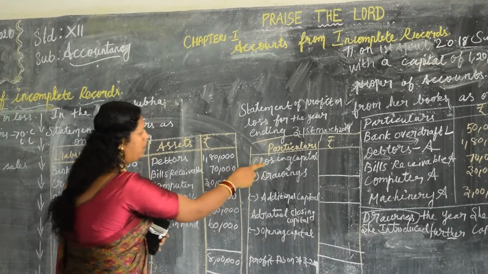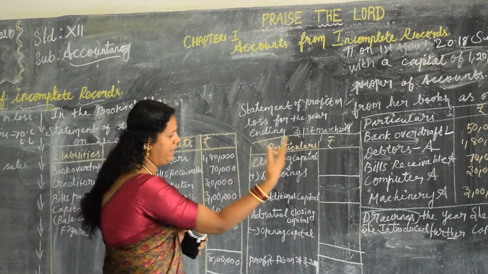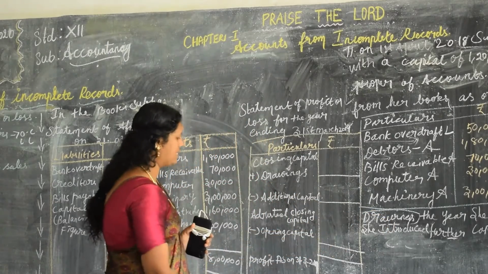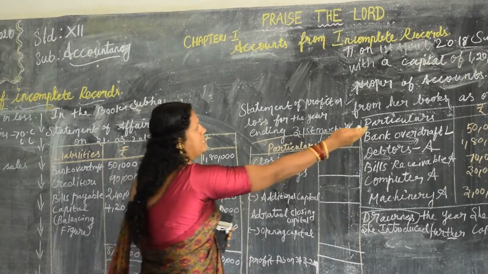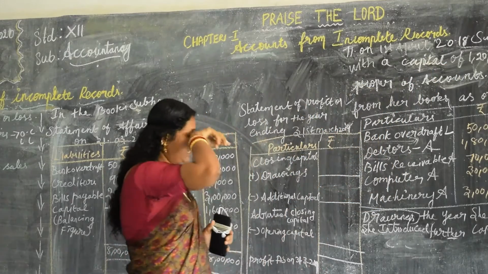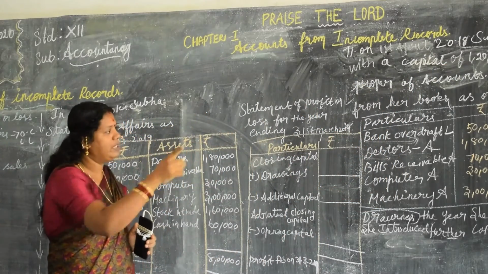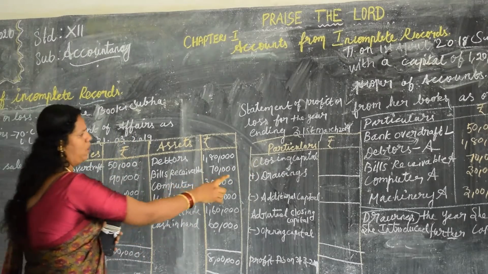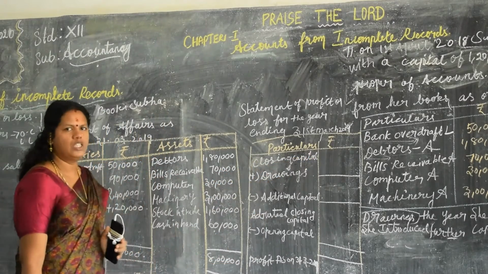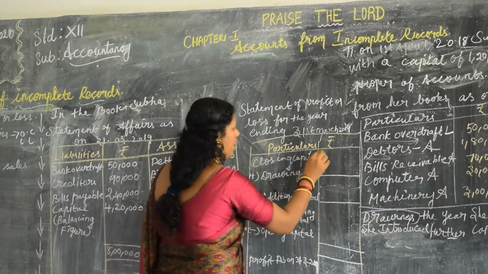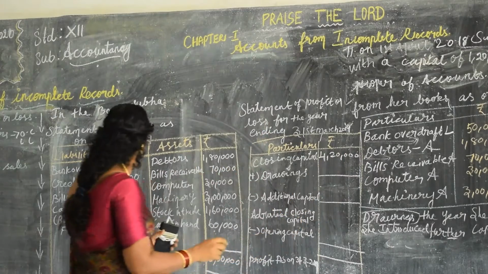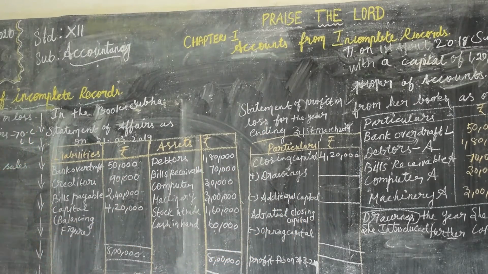Check it out. In this sum, I have already explained, drawings are given, additional capital, everything is given. The opening capital is 1,20,000, that is given. The only thing not given in the sum is the closing capital. That we have found out, that is 4,20,000. So closing capital is 4,20,000. Yes, 4,20,000.